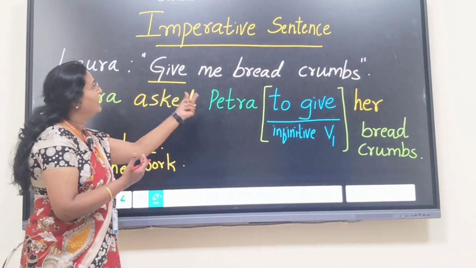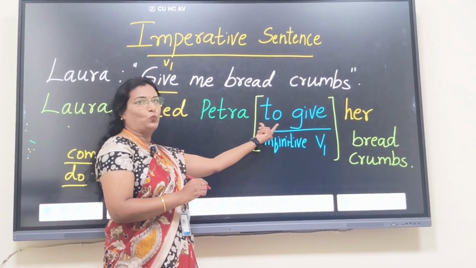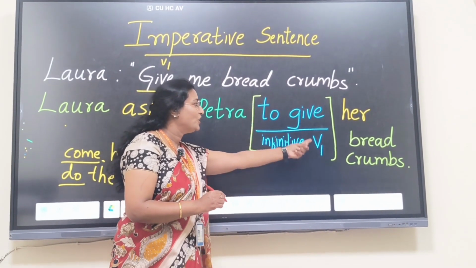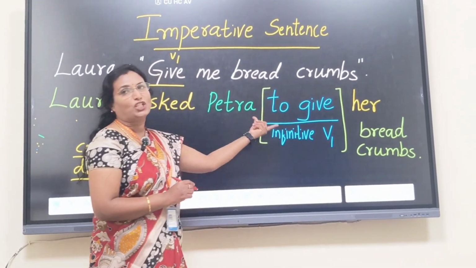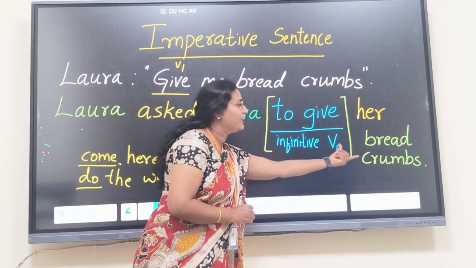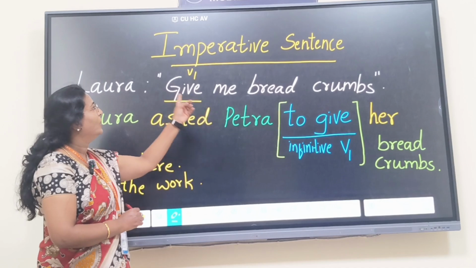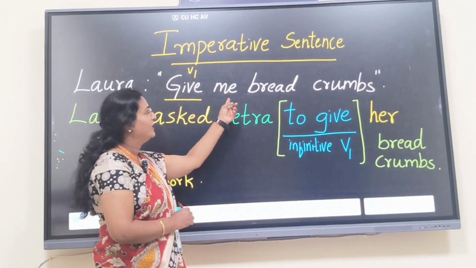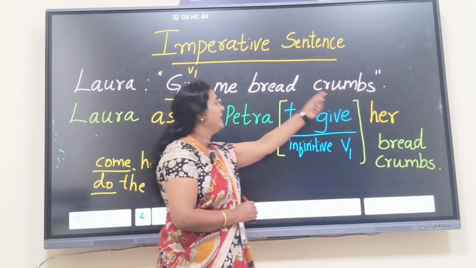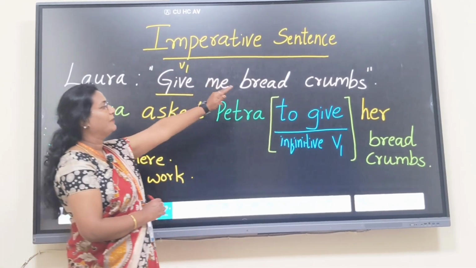Laura asked Petra. For the V1 form of the verb, you have to simply add to. It is called infinitive. And after the infinitive, there should be the V1 form of the verb. You should not change it to past tense. So to give her breadcrumbs. So when you report it, Laura asked Petra to give her breadcrumbs. Me becomes her, and it refers to Laura herself. When it changes to past tense, me becomes her.